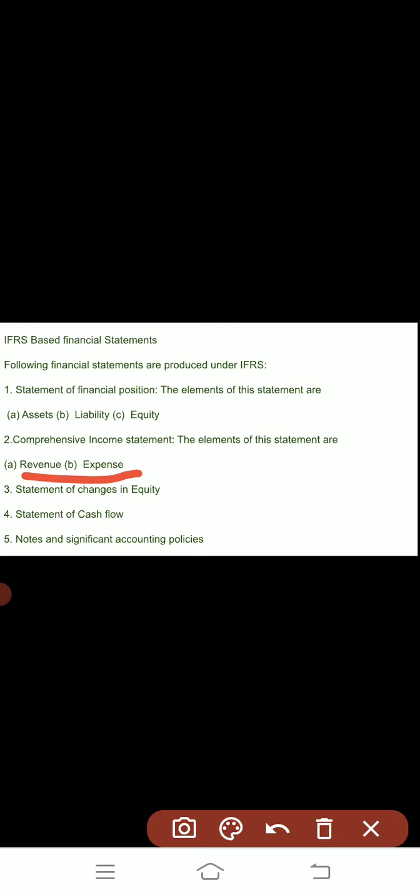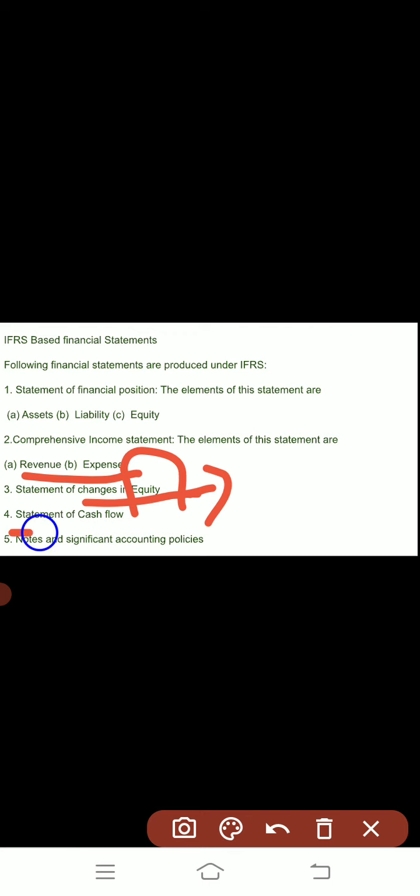Third statement is related to changes in equity. If there is change in the equity, means if there is change in the investment by the owner, if there is additional capital introduced or there is withdrawal of the equity, all the changes will be mentioned in this statement.